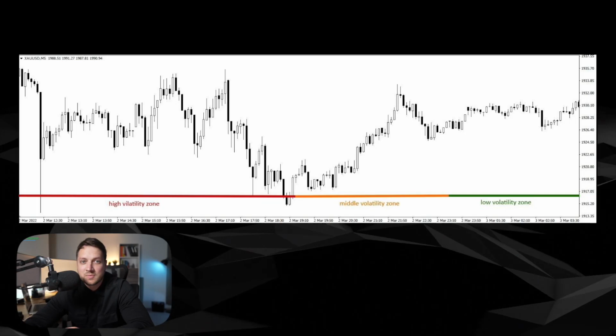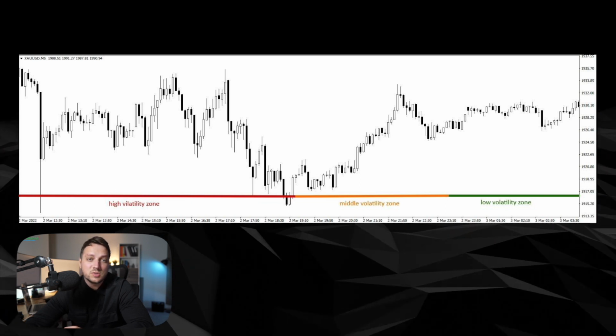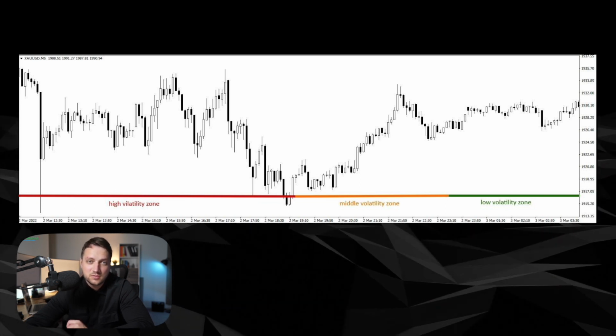It is important to remember that the volatility parameter is relative. It is always calculated relative to other time intervals or other assets. So now let's discuss the types of volatility. Traders differentiate between low, medium and high levels of volatility.